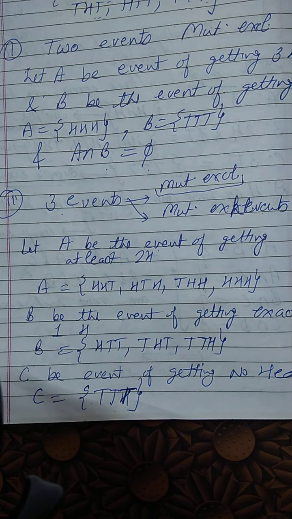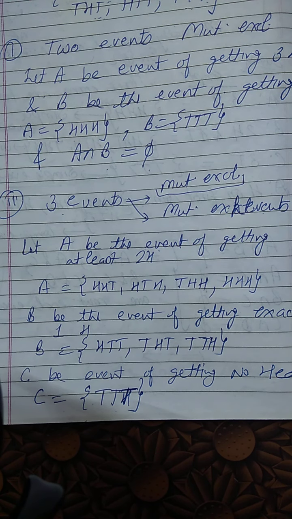The next is, so I hope you people remember dash is representing the complement. Complement means not A event. So you people can complete the sums of the exercise now. Third part again, A is equal to B complement. What is B? B is getting an odd number on the first die. So what will be the complement? Complement means not getting an odd on the first die. So if odd number is not coming on the first die, what will come? Even number will come. So yes, again it is true only, right? So like that you people can check the remaining parts of this exercise, and you will be able to complete it.